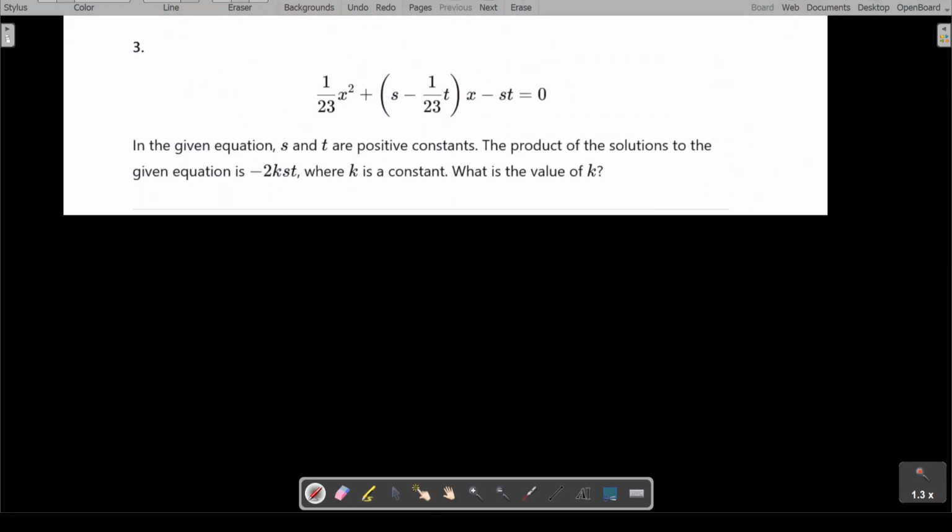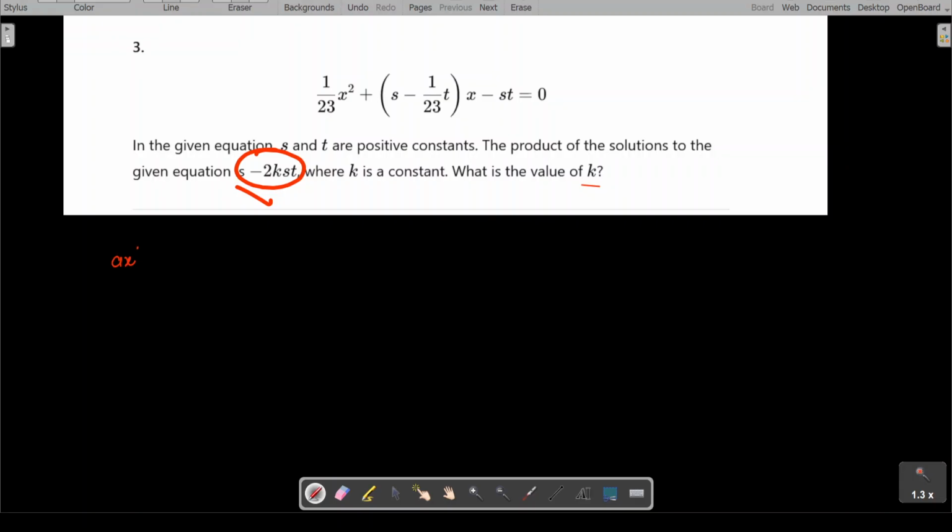Let's come to this question. This is very, very interesting. Here, they have given me a general form of a quadratic equation, and they told me that the product of the solutions to the given equation is this. They have given this product in terms of k, and they are asking me to find the value of k. Do we know the direct formula? Let's understand the concept behind it first.